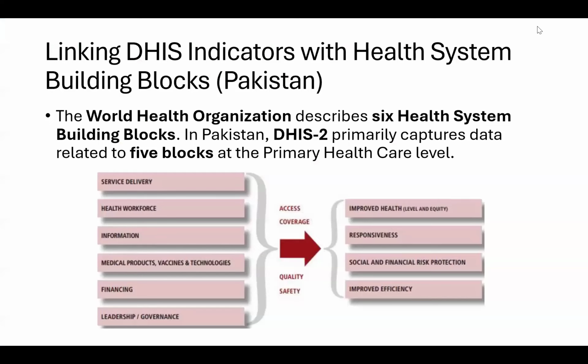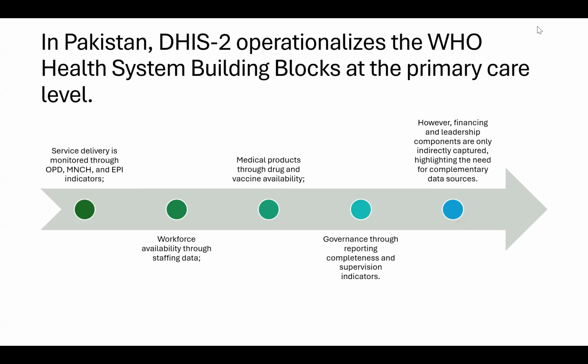So, linking DHIS indicators with health system building blocks in Pakistan. The World Health Organization describes six health building blocks. In Pakistan, DHIS2 primarily captures data related to five blocks at the primary healthcare level. These are the six building blocks of WHO, which we have also mentioned previously: service delivery, health workforce, information, medical products, vaccines and technologies, financing, leadership, and governance. So DHIS2 is primarily capturing data related to five, and now we will see which five those are.